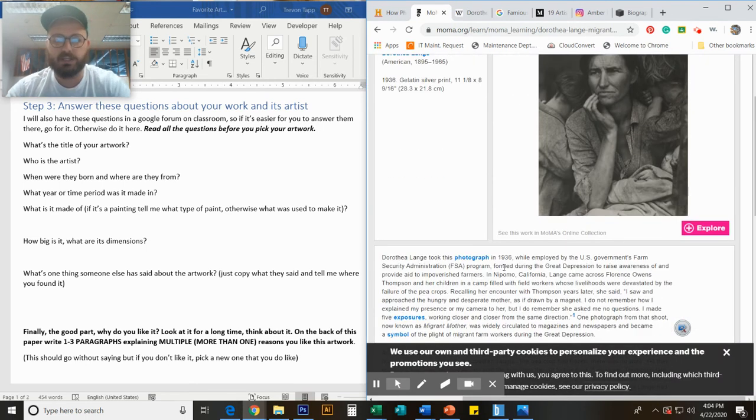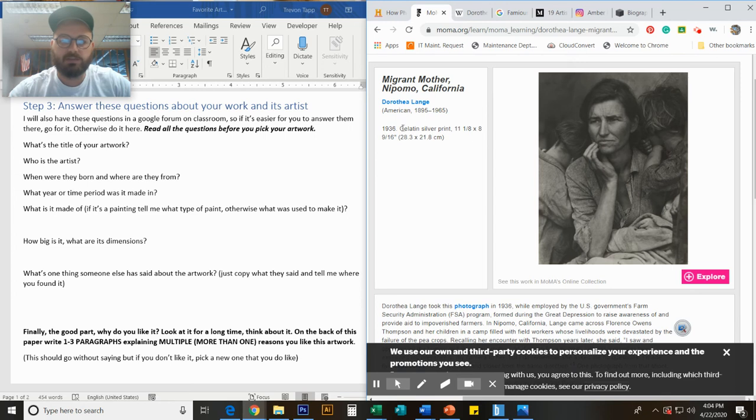Down here, it was in 1936. What was it made of? That's again here. It's a gelatin silver print. It has the dimensions and everything. Okay. And then what's something someone else said about the artwork?